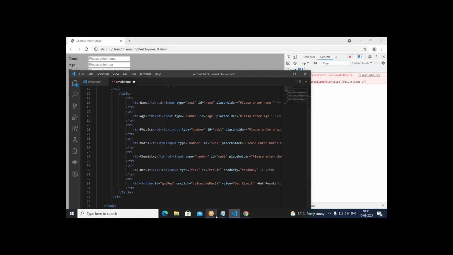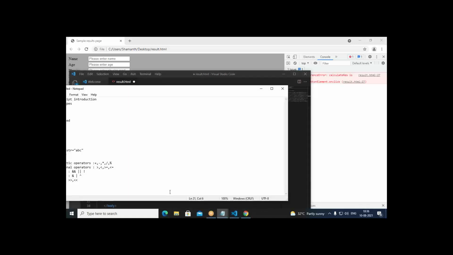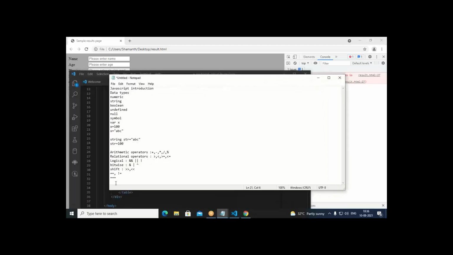Okay, so in JavaScript, we have one more type of operator called the question mark operator. We have one more operator called the conditional operator, or we say question mark operator. So this is also called the ternary operator. In the C language and in C++, we have this ternary operator. In the same way, in JavaScript, we have it. So using the ternary operator, we can find out whether the result is pass or fail.